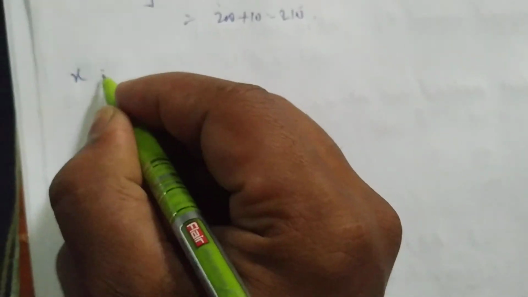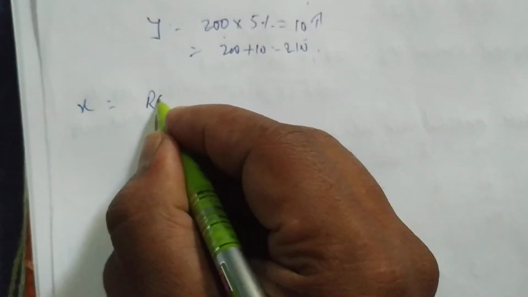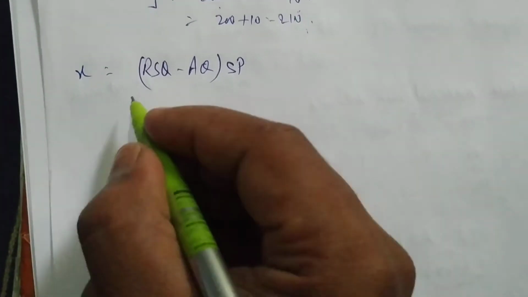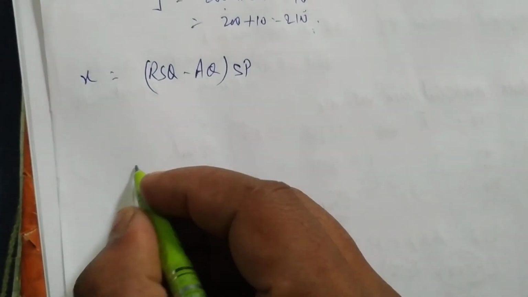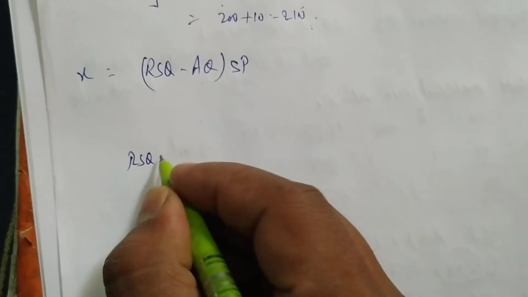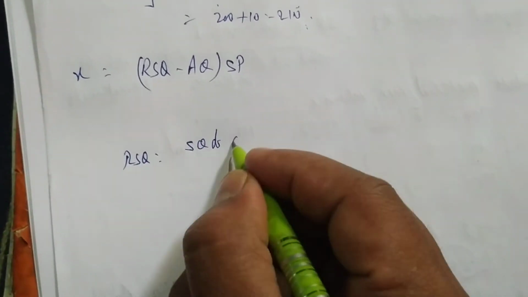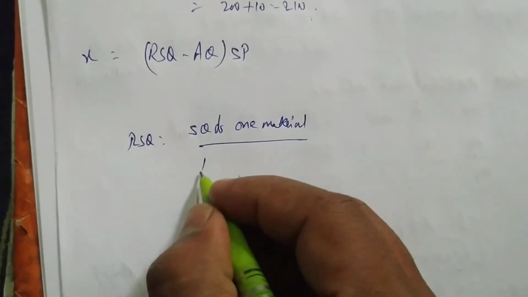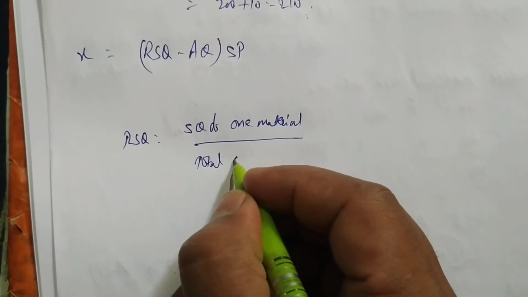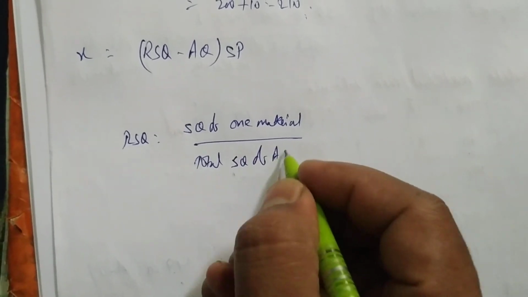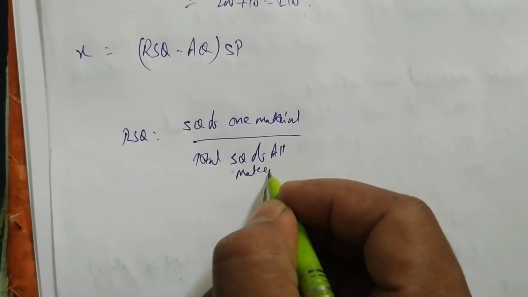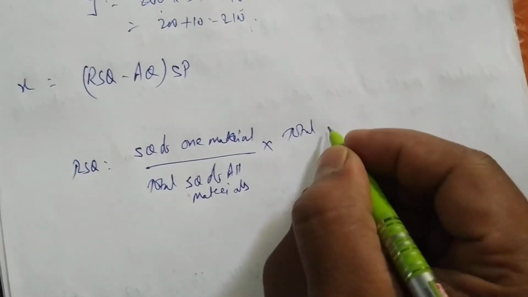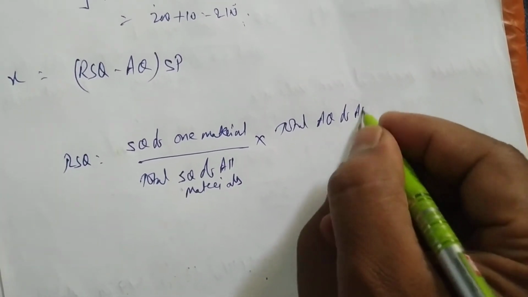Now we'll find out material mix variance for X. The formula is RSQ minus AQ into SP. How to find RSQ we know, right? RSQ formula is standard quantity of one material, divided by total standard quantity of all materials, into total actual quantity of all materials.